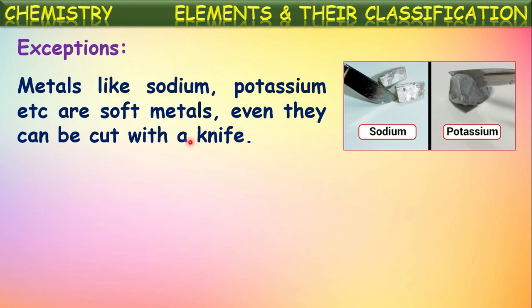These are soft metals. They can be cut with a knife even. They are soft enough, but they possess the remaining properties just like the other metals. But they are not hard enough like the remaining elements. These are soft metals; they can even be cut with a knife.